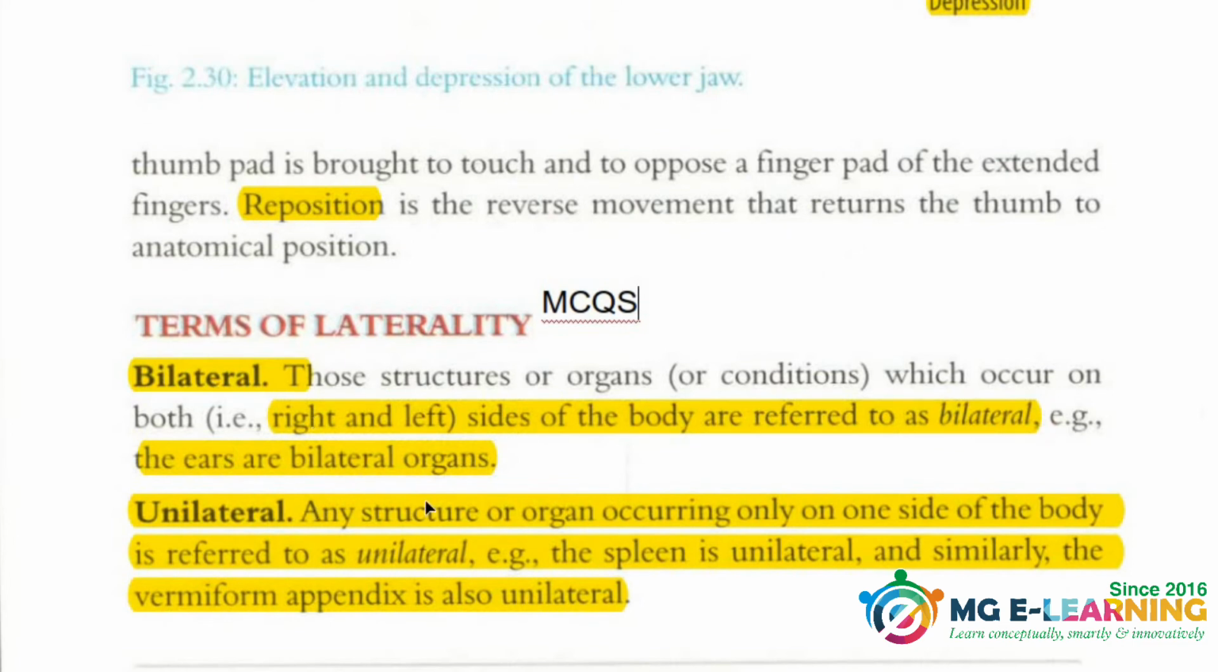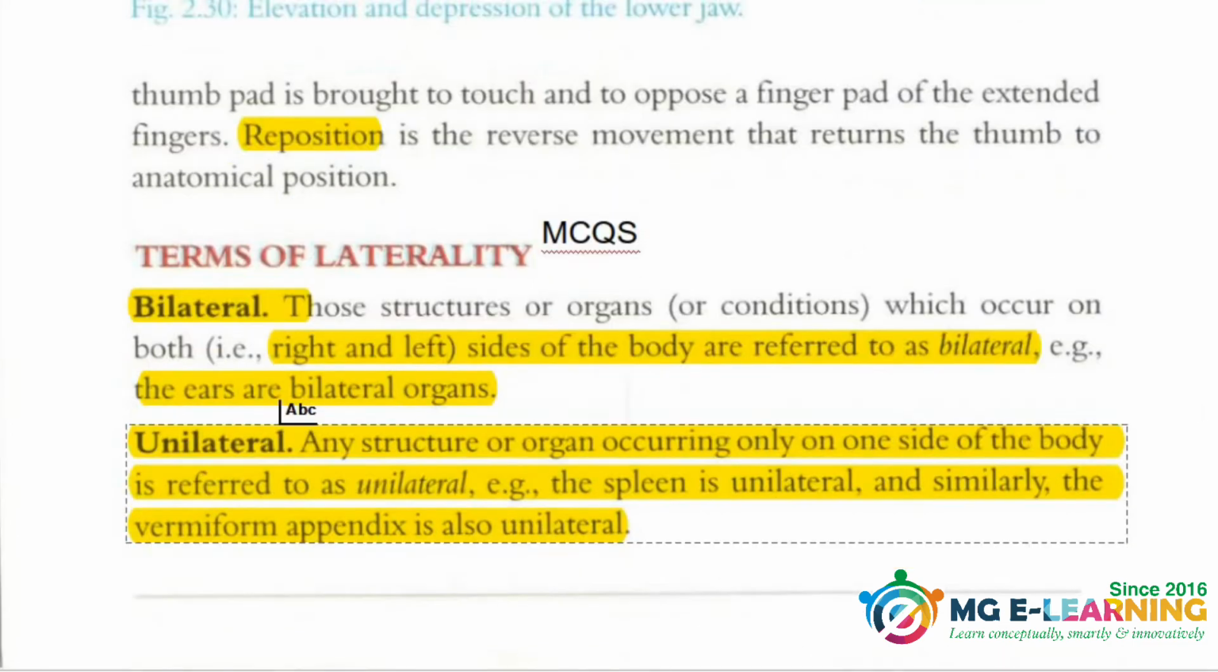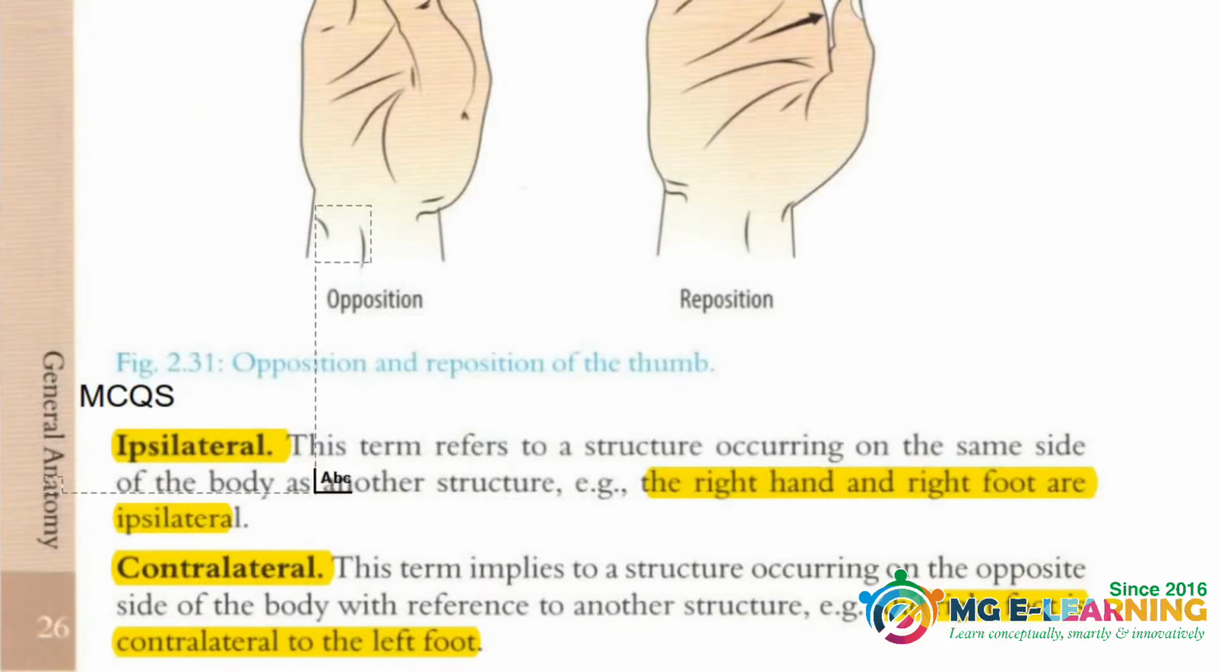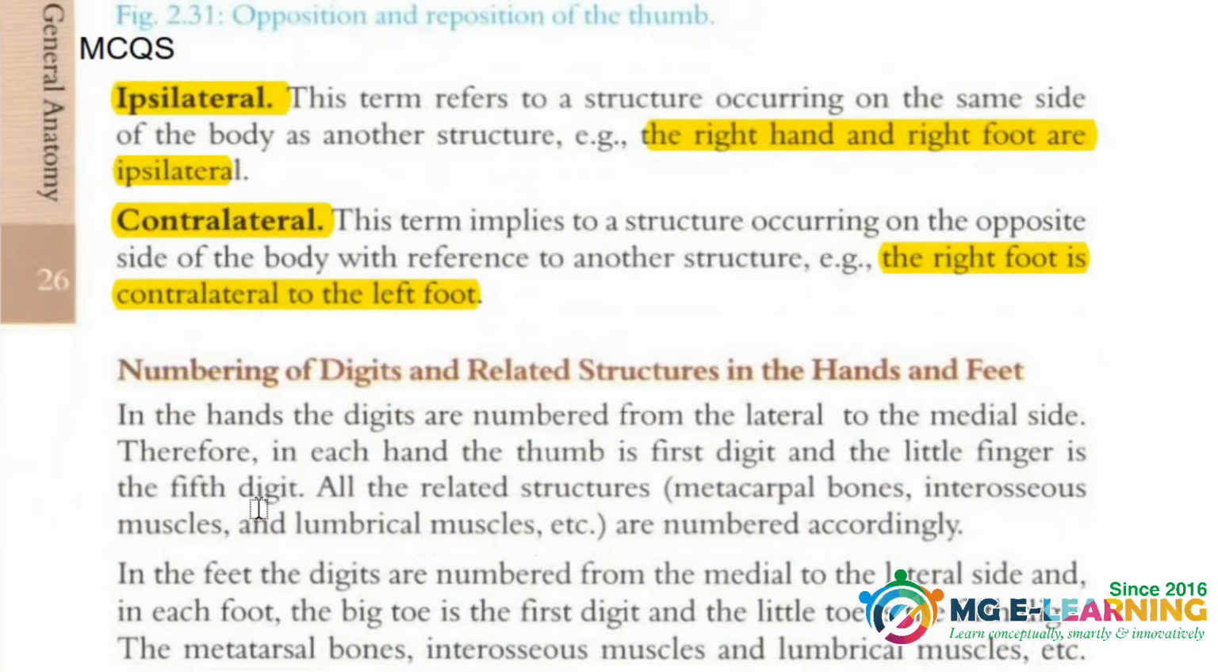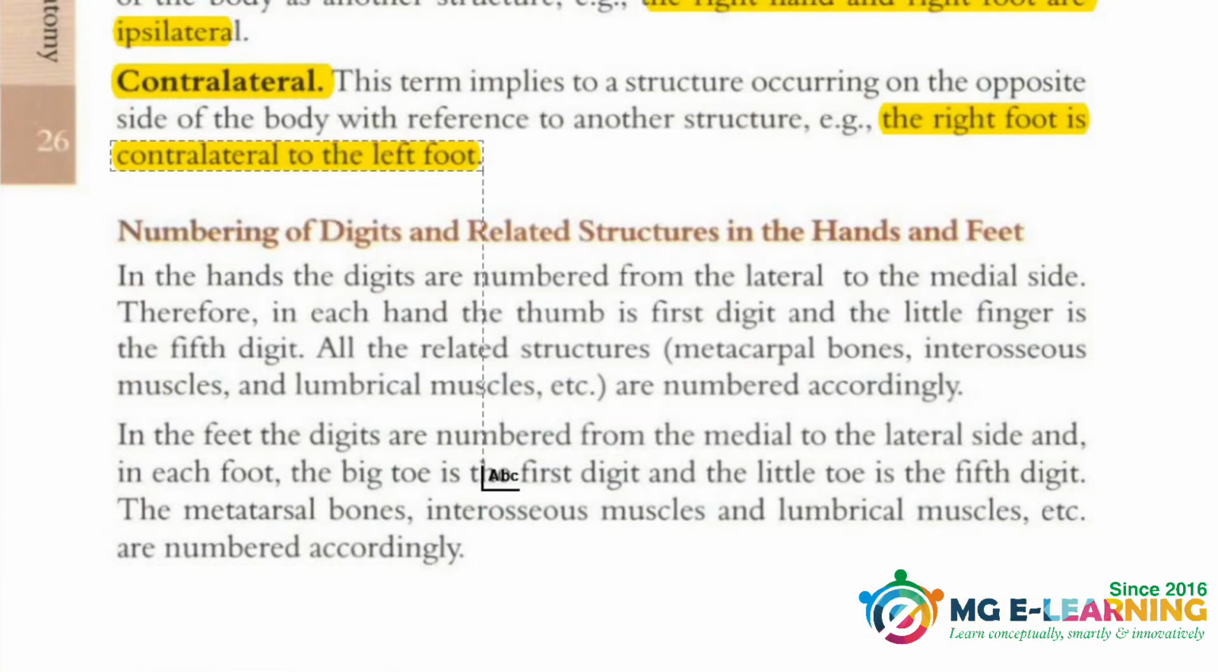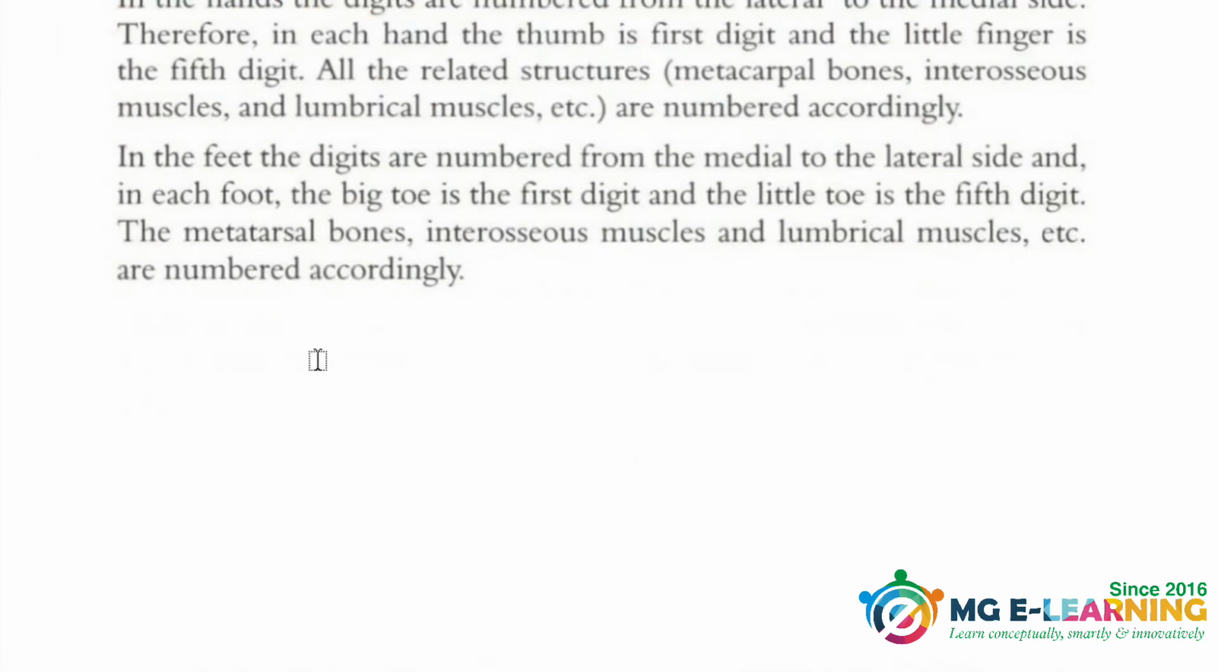These are the terms of laterality. Now these are again very important for your MCQs. You should know what is bilateral, what is unilateral, what are examples of them, ipsilateral, and contralateral. These are very important. Now this is not very important, you can leave this.